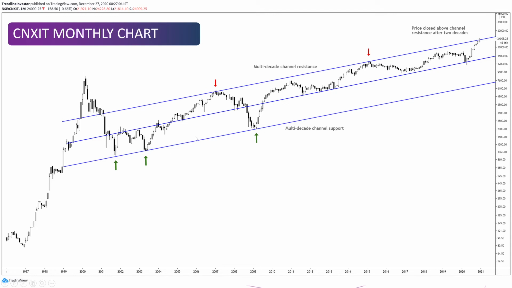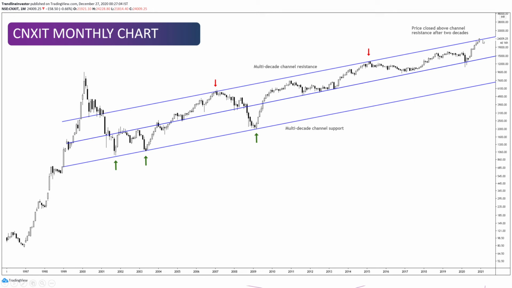Now, the lower channel was never tested since 2009, right? So that was the last time we tested this lower channel. Otherwise, the price has been taking support around the middle line of this parallel channel. And it's acting as a beautiful support, reversing multiple times from this zone, and even in the COVID crash it reversed beautifully from this zone. And now it's just breaking out from this channel resistance. Now this has been almost a 20-year parallel channel, and a breakout from here is going to be really bullish. And how far can this sector go? I have no idea, but I will keep updating on this sector.